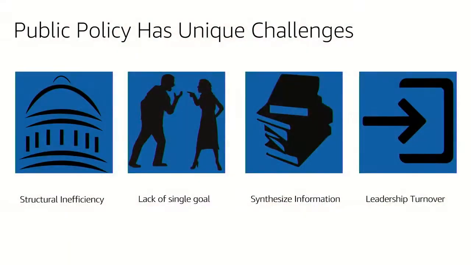But we also understand that there is a lack of a single clear goal, right? This is also a benefit of democratic processes, where individuals regularly debate about what the final goal of public policy itself should be. It's also very challenging to synthesize information, right? When you're looking at data across many different sources, but not just different sources, different methods, different policies, putting all these pieces together is challenging. And additionally, the leadership turnover, right, particularly in countries where individuals are voted in and out every 4 to 8 years, is challenging, right? Imagine developing then executing upon a long-term vision in this context, right?